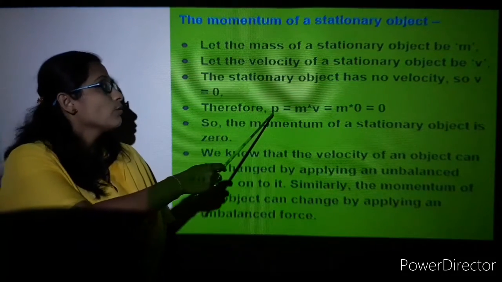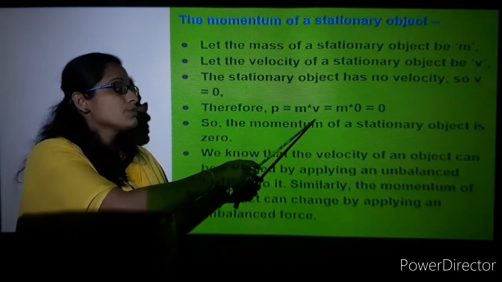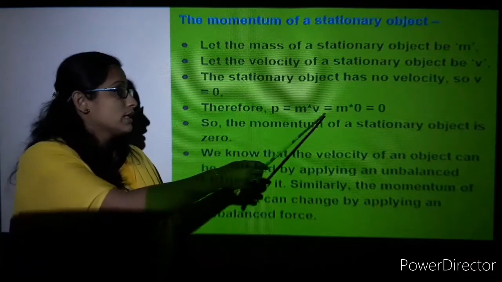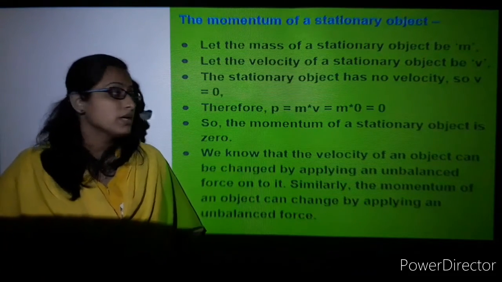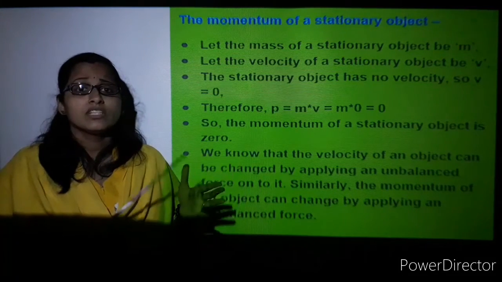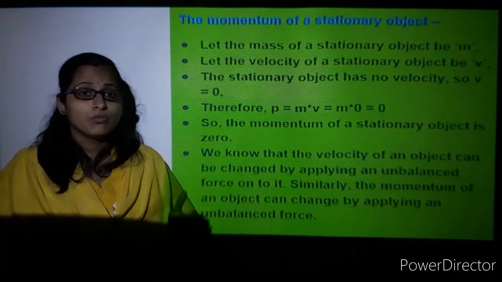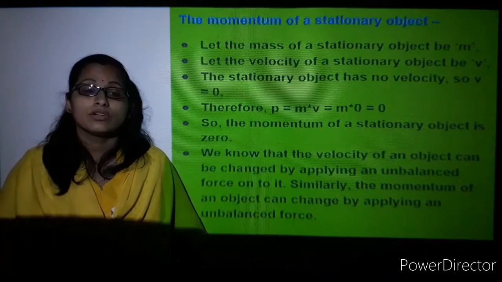Therefore we have the formula P is equal to mv. We substitute v as 0, so m into 0, and anything multiplied by 0 will be 0 itself. So the momentum gained by the stationary object is 0, because it is not moving at all.